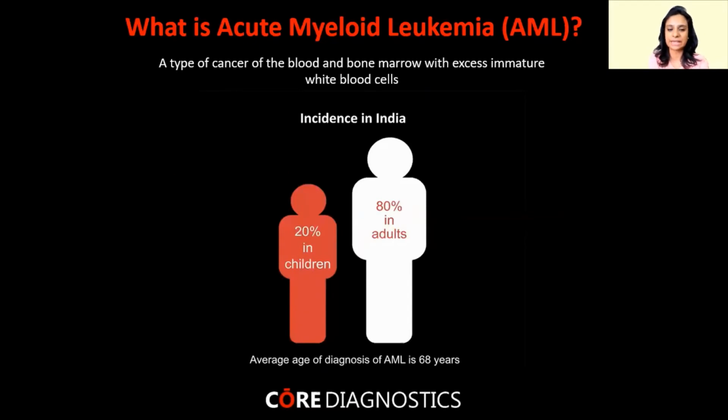AML is a type of cancer of the blood and bone marrow with excess immature white blood cells. Now, if I talk about the incidence of AML in India, 80% of adults have AML and 20% of children have AML. The average age of diagnosis of AML is 68 years.